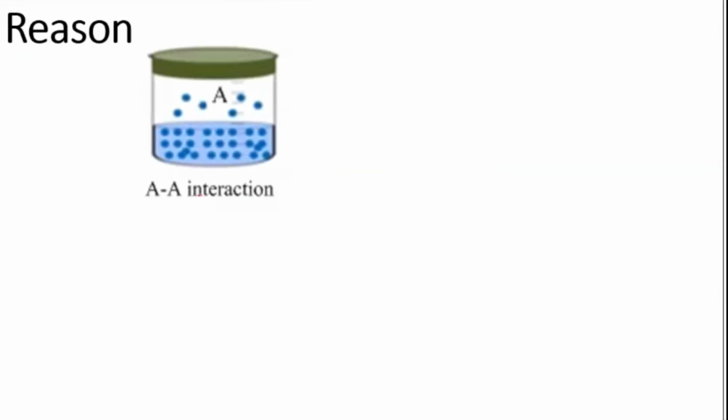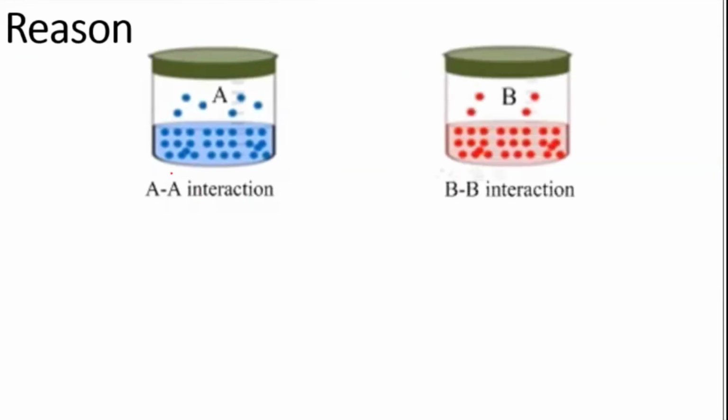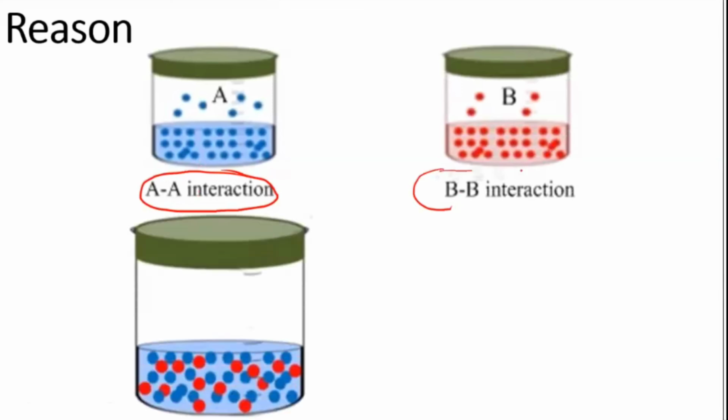So here, interaction between AA and BB: they were in their own world, AA in their own world and BB in their own. When they were made to react together to form a solution, that is AB, it depends on the A and B interaction.